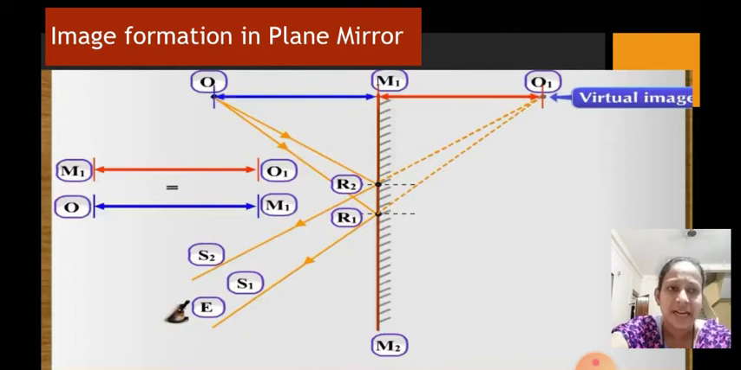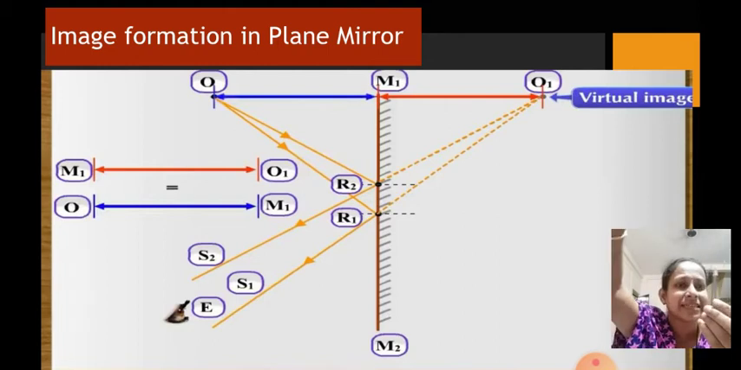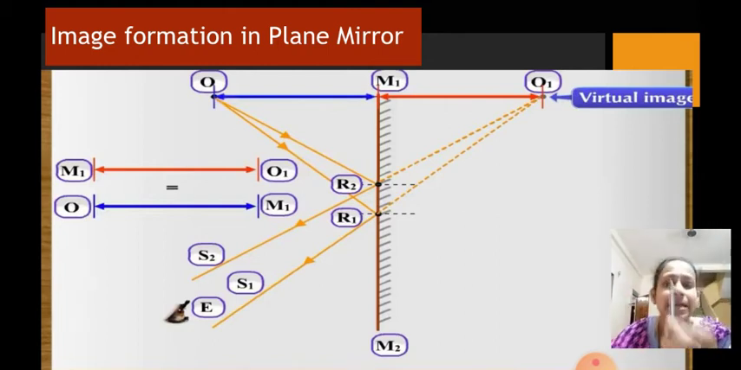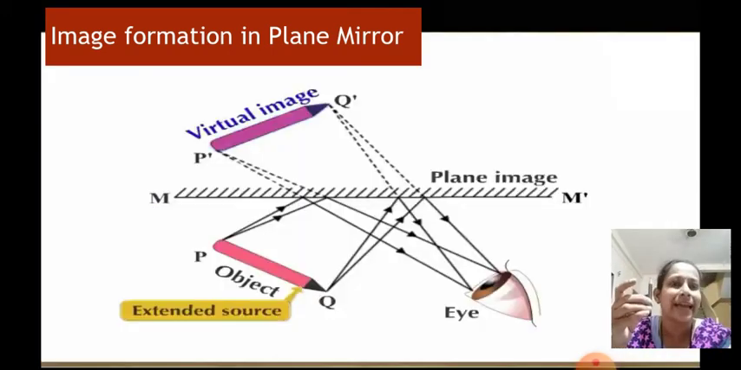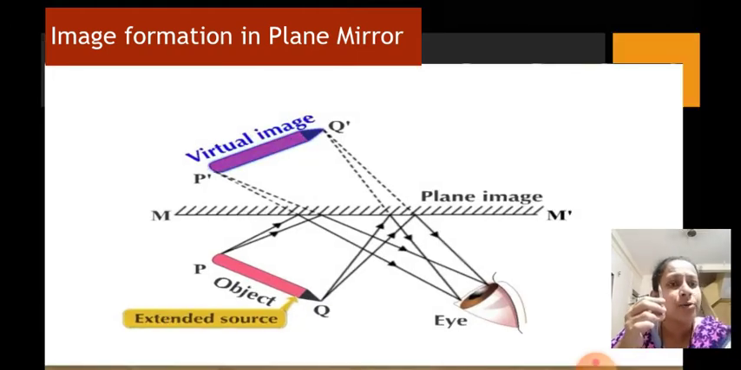Now, this is regarding the point source. Let us take an example of an extended source, like a pencil. Why is it called an extended source? Because it has many points on it. We have taken only one point so far. Now we will take an extended source like this. In this picture you can see an extended source, and the virtual image of that same extended source is formed behind the mirror. Now let us find out how this happens.